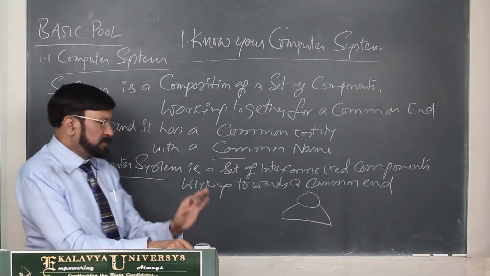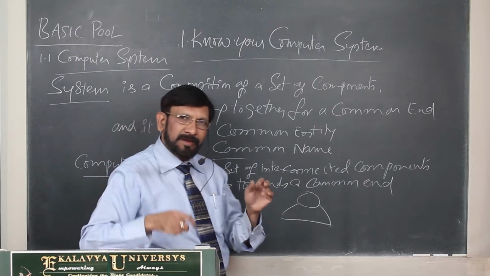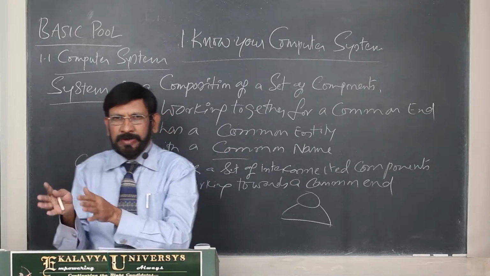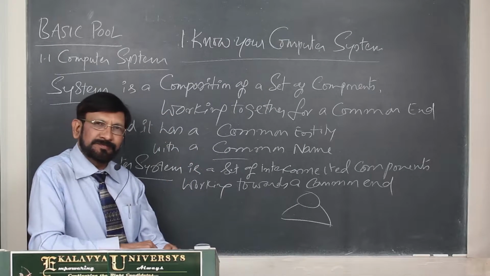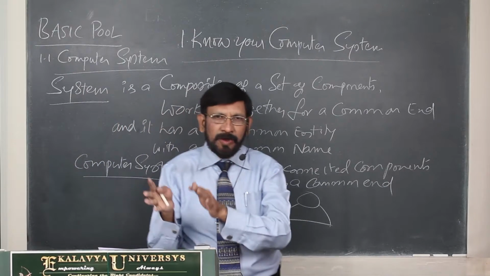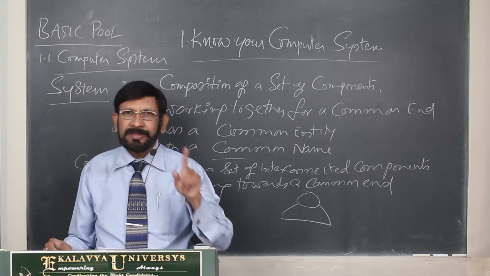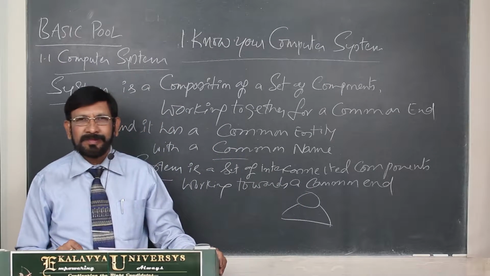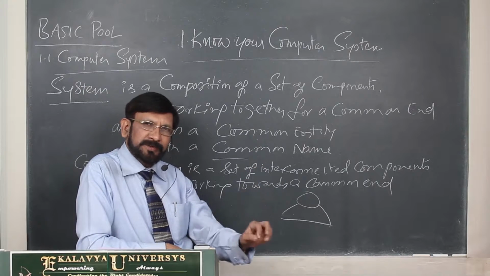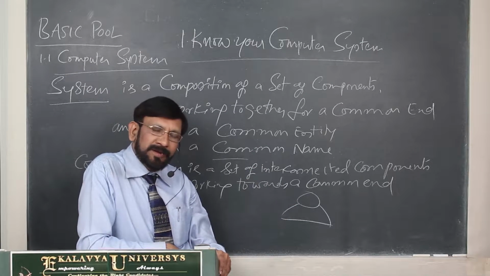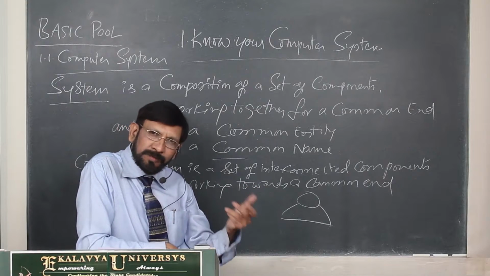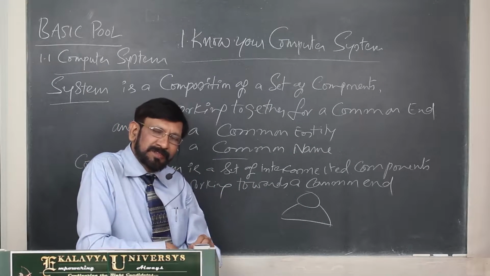In order to convince you, I will tell you one example. In a computer, both hardware and software together are treated as a computer system. In the human system also, when both hardware and software are working together, then it is treated as a human system. Suppose let us take a dead person, a dead body. You cannot treat it as a person, as a system, as a human being, because what is missing in that?